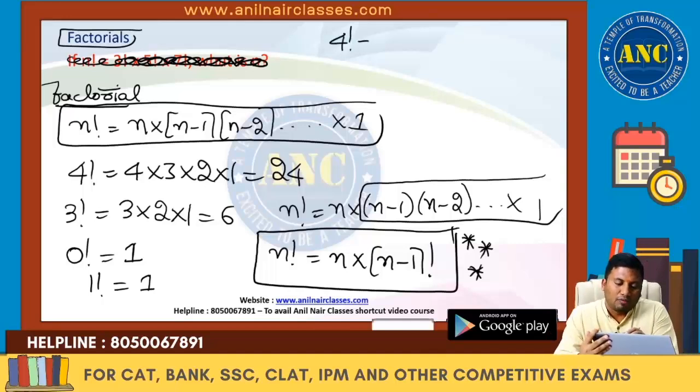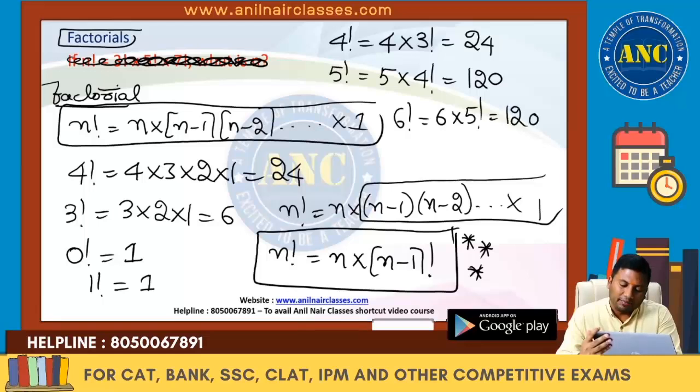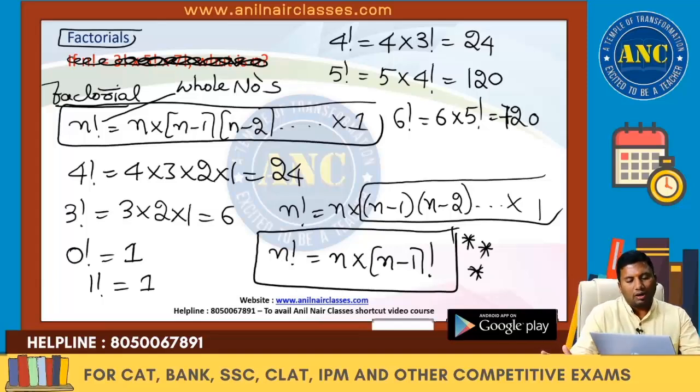That means 4 factorial can be written as 4 into 3 factorial, which is 24. 5 factorial is given as 5 into 4 factorial, which is 120. 6 factorial is given as 6 into 5 factorial, which is nothing but 120 into 6, 720. Factorial is defined only for whole numbers.